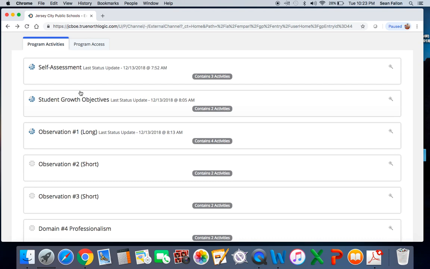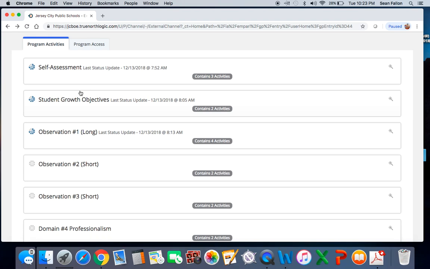Before I get into the first observation, just a little info for your information. A lot of people are confused about who gets what evaluation-wise. I asked one of my vice principals to give me the information, and what I was told is that for non-tenured teachers, years 1 and 2, you're getting 2 long and 1 short observations. You're supposed to have them by multiple observers. That means the same person can't come in every time. It should be more than 1 person, and that's for the first 2 years.